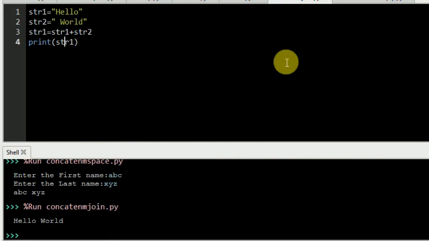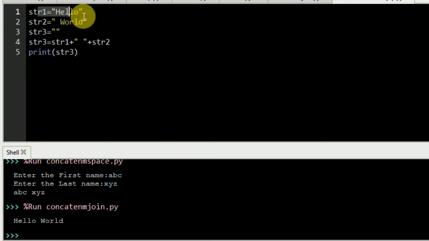When I move to Thonny again, here it is: str1 hello, str2 world, str3 blank, that is an empty string, and str3 equals str1 plus blank space then str2, and it overwrites and changes the str3 from empty to hello world.